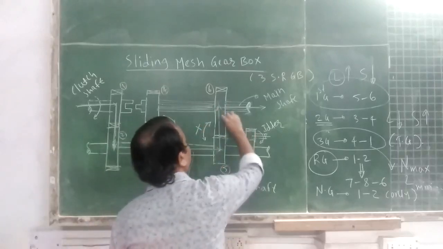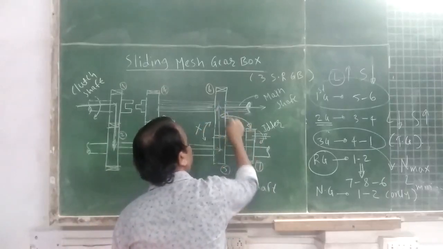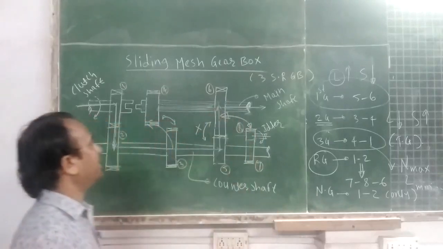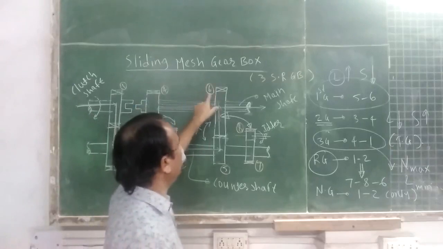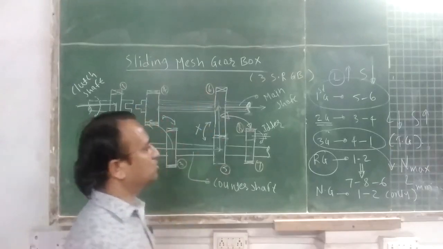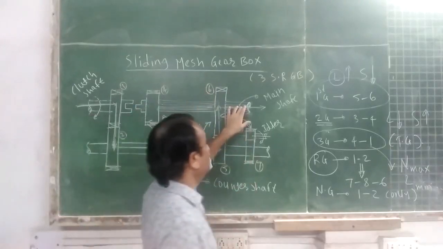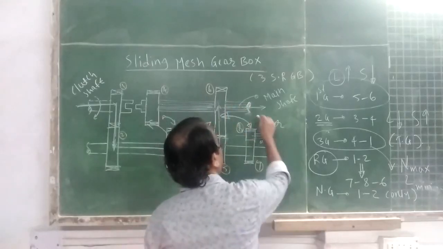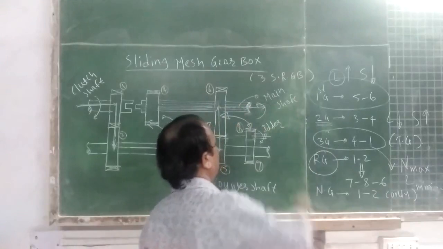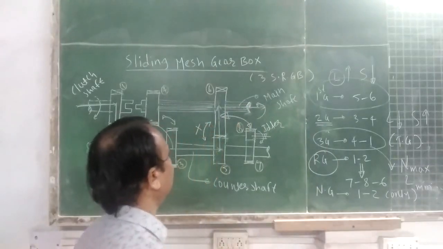That is, gear number 8 and gear number 6 are in contact. So there will not be meshing of 3 and 4, and 5 and 6. There will be meshing of 6 and 8. Thus the main shaft will rotate in the opposite direction.